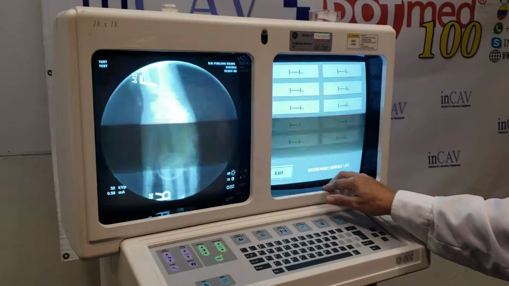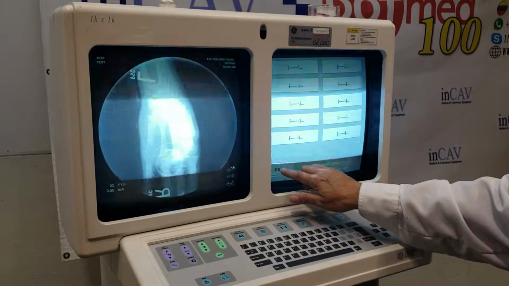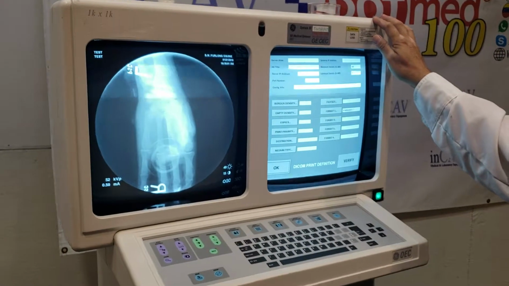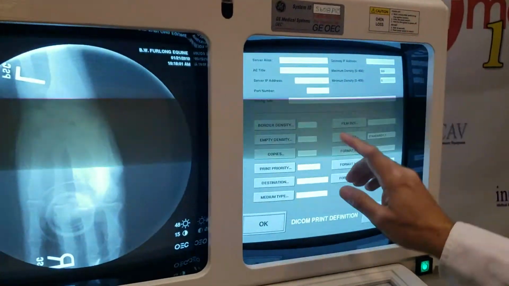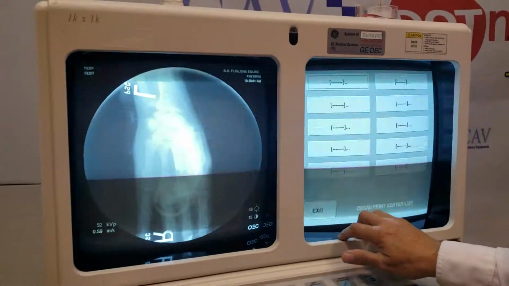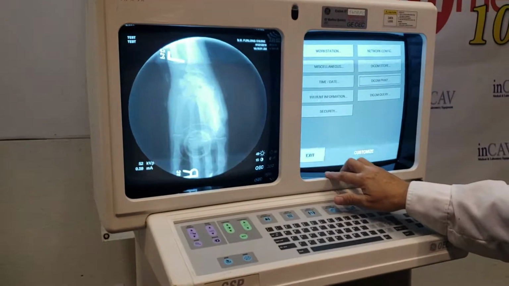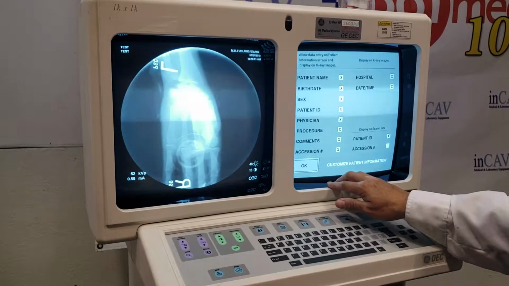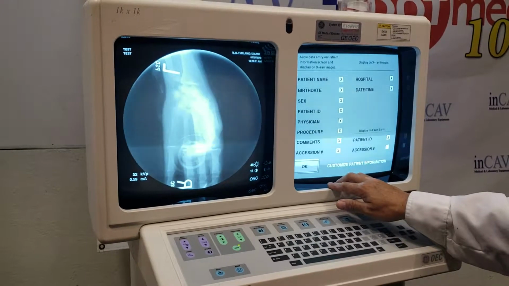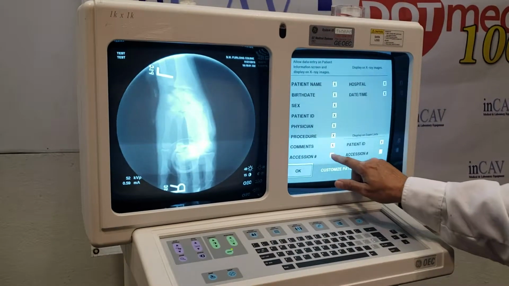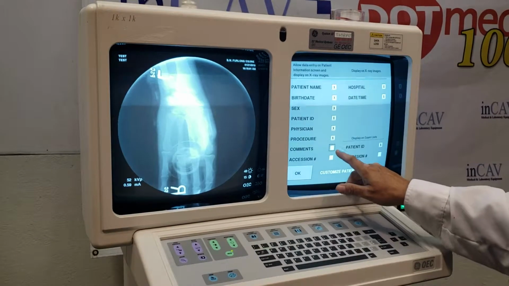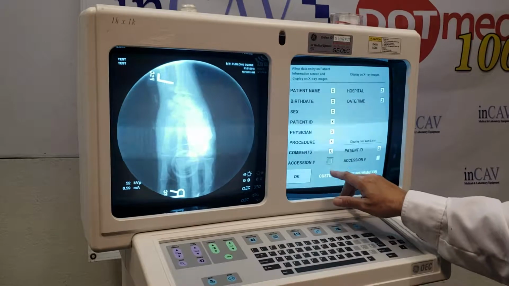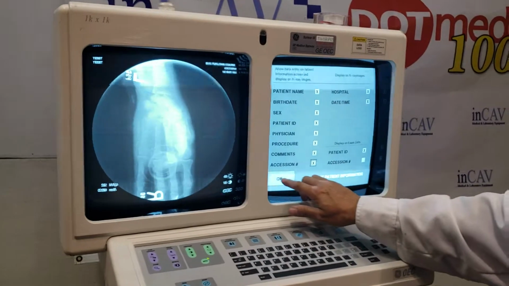The DICOM print. You have DICOM print. DICOM printer. It's here where you configure the IP address, name, all the information for the DICOM printer if you have a DICOM printer. There is the information for the patient information. So here you want to have like a session or comments to enable or disable. What information do you want for the patient? Right now we have everything on.